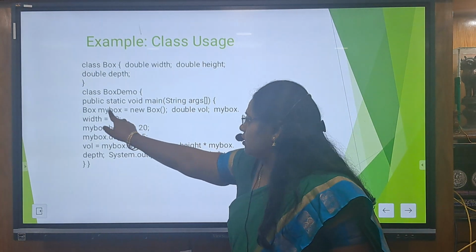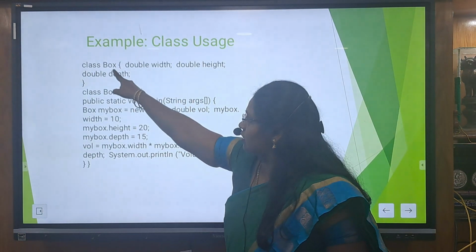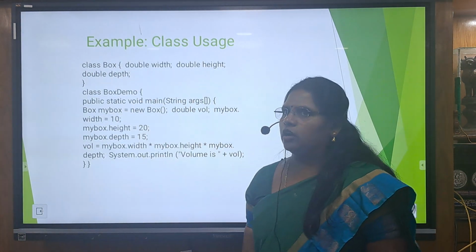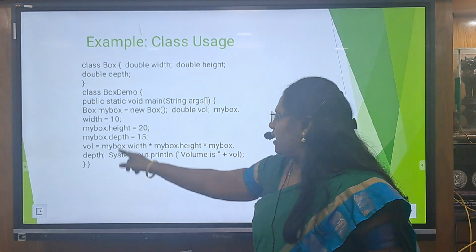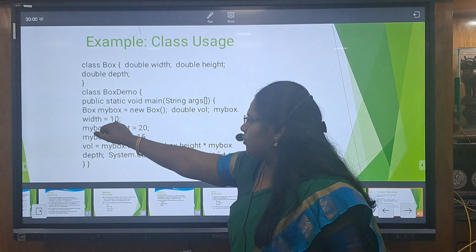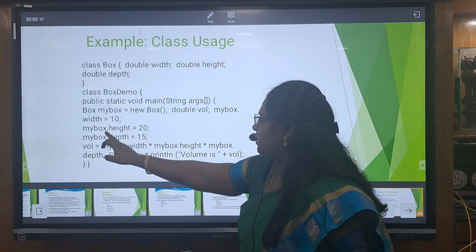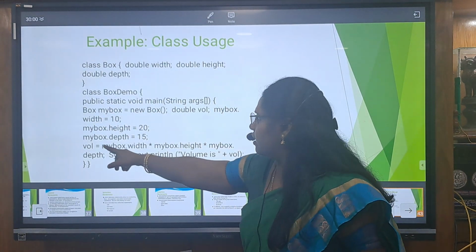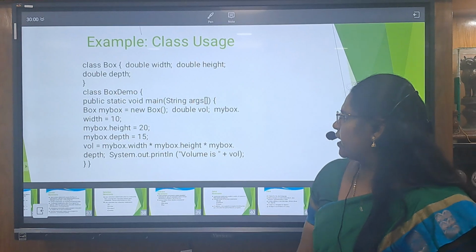And here Box myBox equal new Box. For this Box class we are creating an object myBox, and the variables can be accessed by using the object, that is myBox.width, myBox.height, myBox.depth.